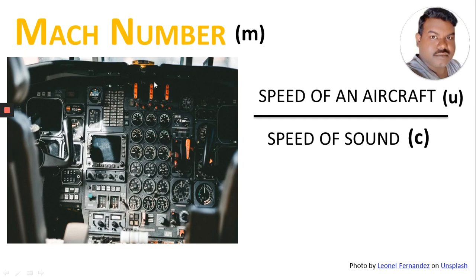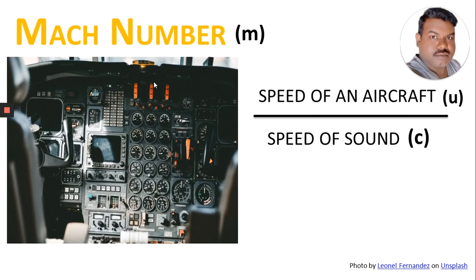So here, when an aircraft moves through air, the air particles around the aircraft get disturbed. When there is a slower speed of an aircraft over these air particles, it won't disturb the density.